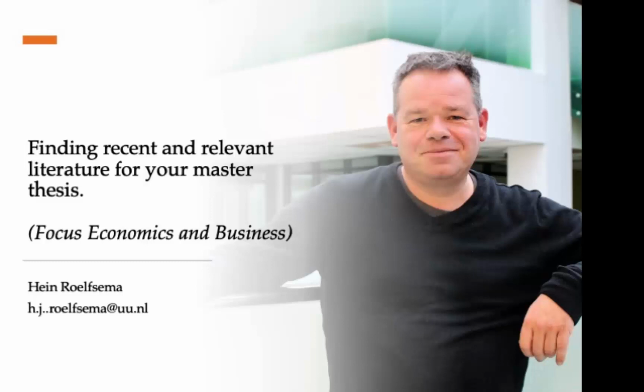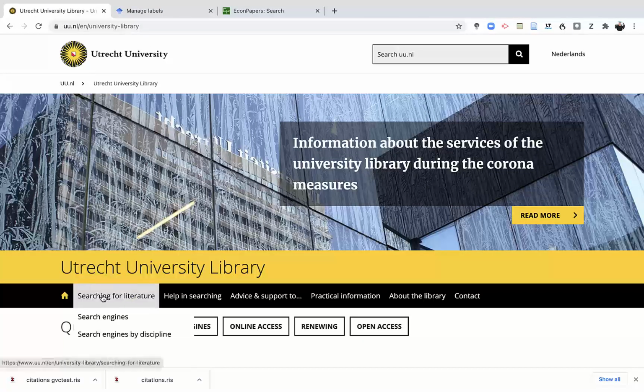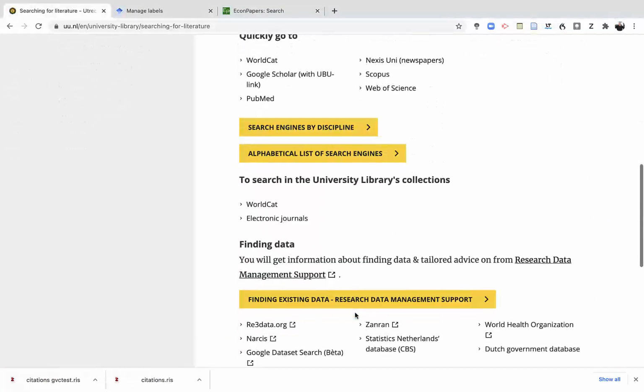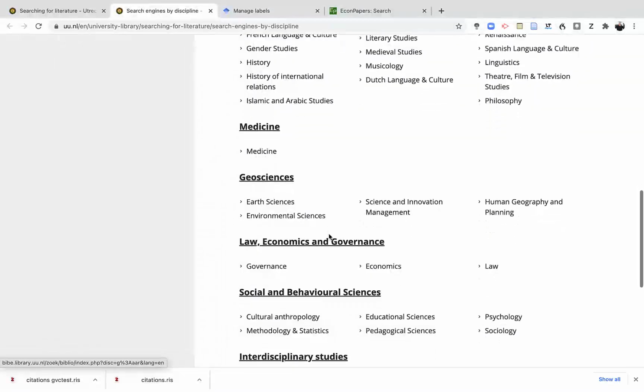Students often know how to find literature in journals and from websites, but they struggle to find recent literature and literature by top scholars. Some tips: go to your university website, mine is Utrecht University, and then find the link to find literature. You go to your discipline, for me that is economics, so I find that.